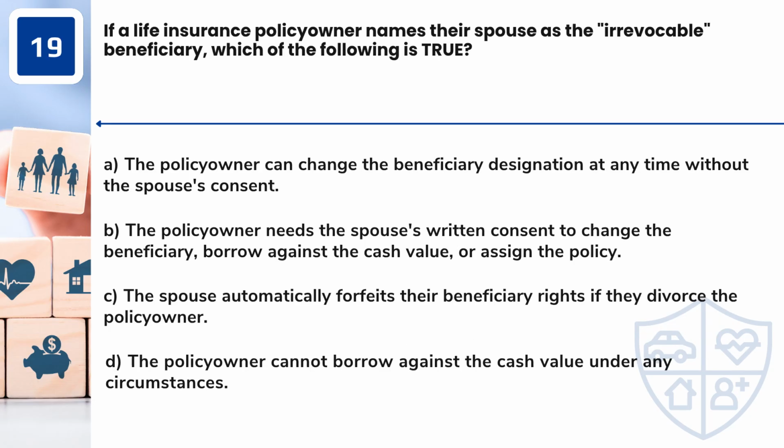Question 19. If a life insurance policy owner names their spouse as the irrevocable beneficiary, which of the following is true? A. The policy owner can change the beneficiary designation at any time without the spouse's consent. B. The policy owner needs the spouse's written consent to change the beneficiary, borrow against the cash value, or assign the policy. C. The spouse automatically forfeits their beneficiary rights if they divorce the policy owner. D. The policy owner cannot borrow against the cash value under any circumstances.